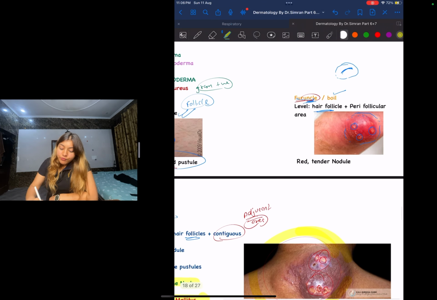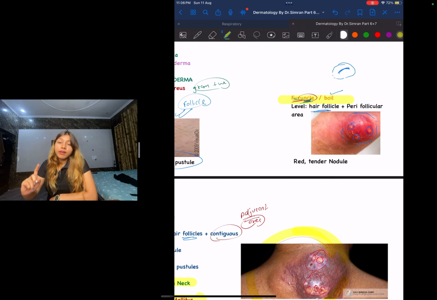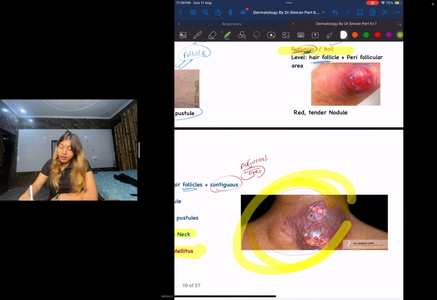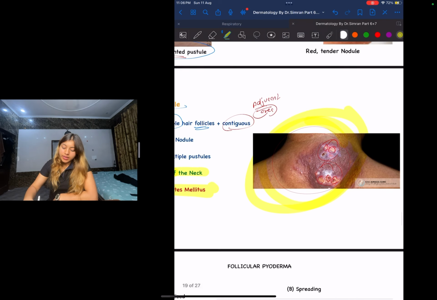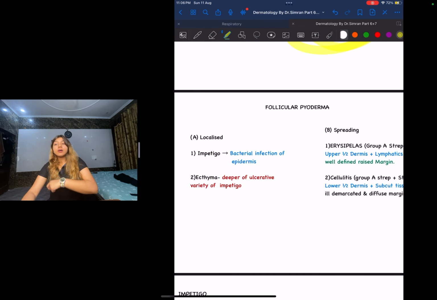Okay, whereas your furuncle, guys, is hair follicle plus perifollicular area. So guys, how will I differentiate furuncle and carbuncle? Obviously on the basis of the site. Nape of the neck आया मतलब carbuncle. ठीक है? Next we will talk about this non-follicular pyoderma.